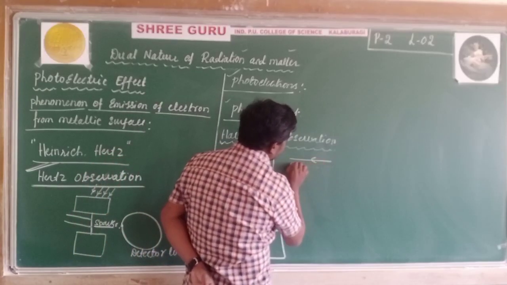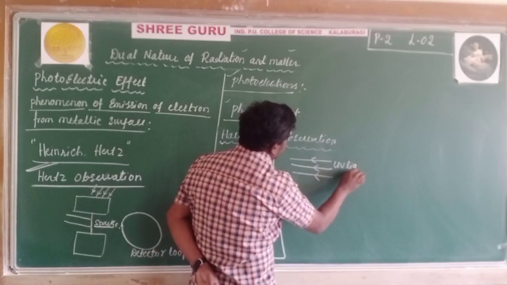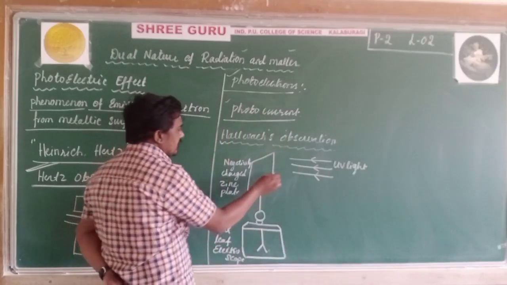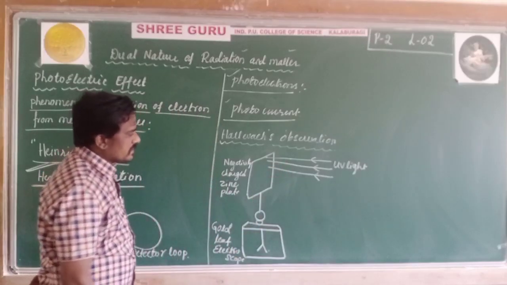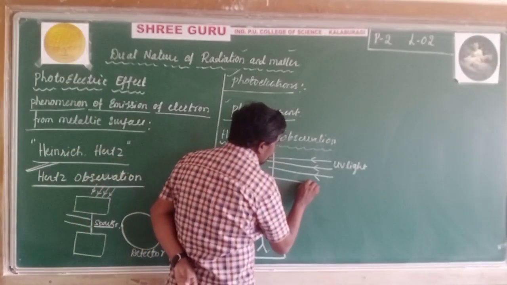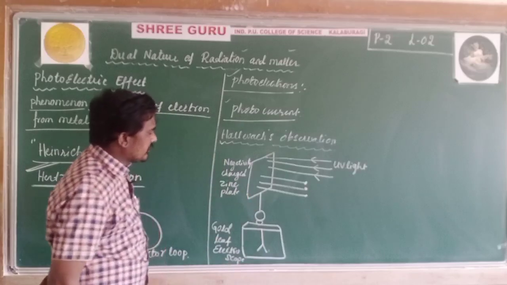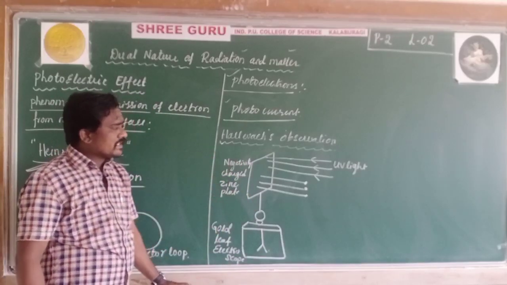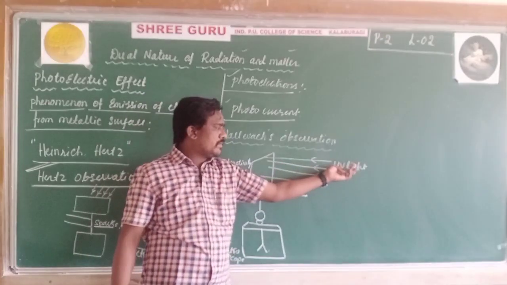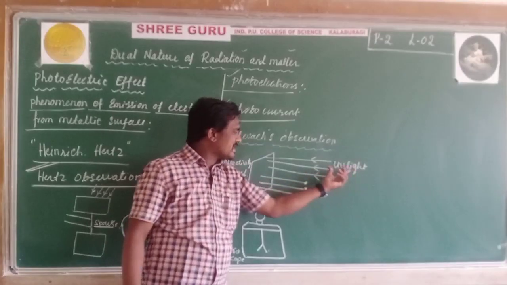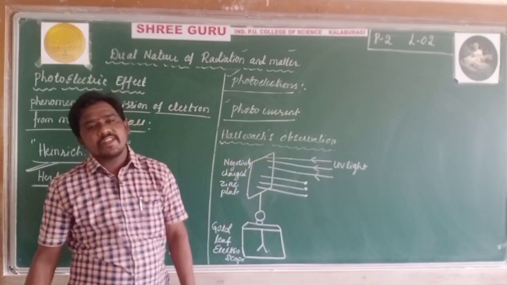When light of suitable frequency, that is UV light, ultraviolet light, is incident on this metallic surface, electrons are emitted from the surface. He observed that when the negatively charged zinc plate was illuminated by UV light, it became neutral.